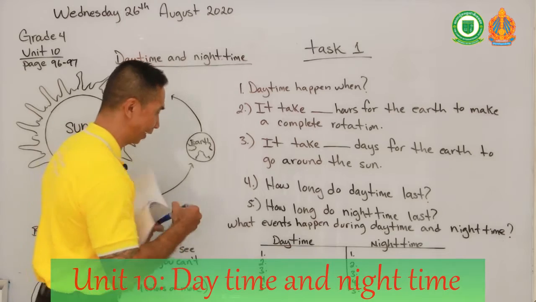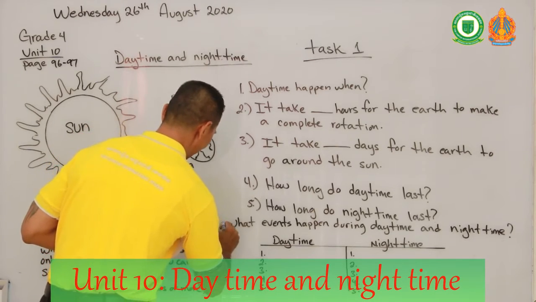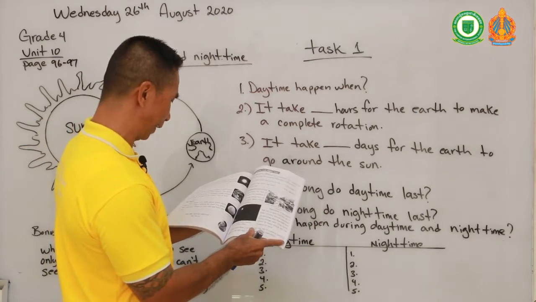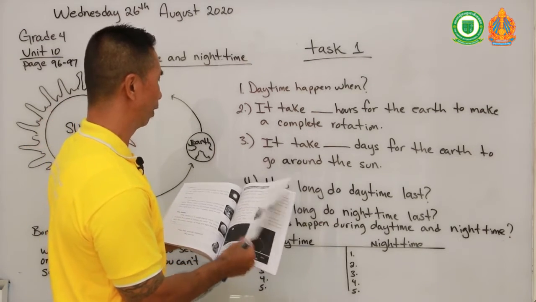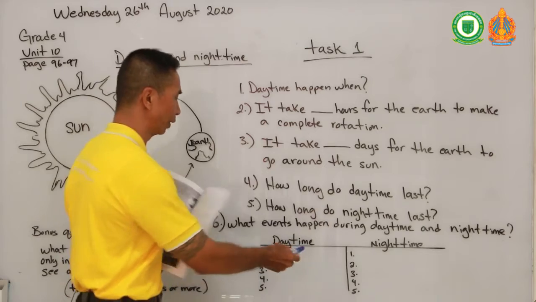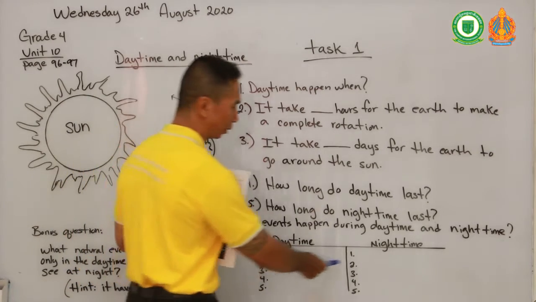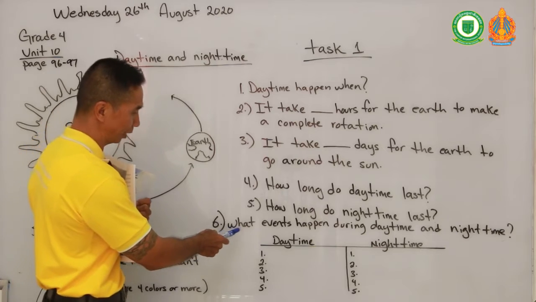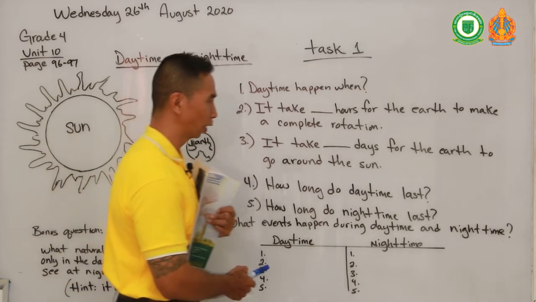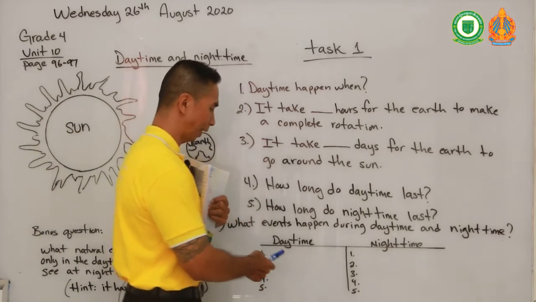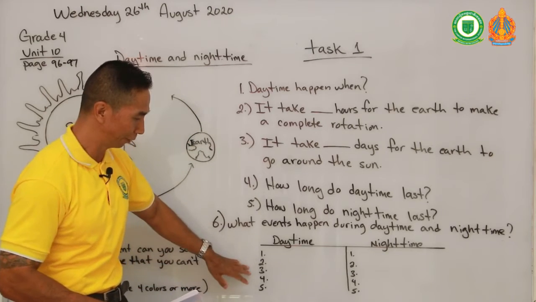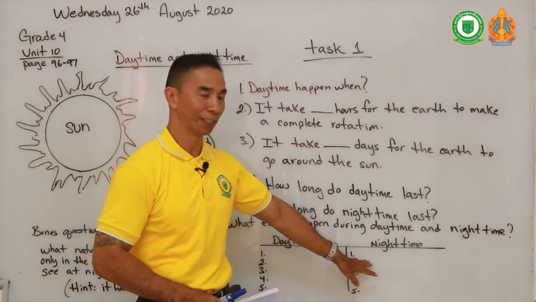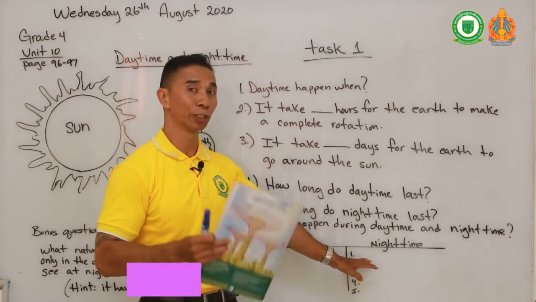And the last question here is question number 6. As you're further reading on pages 96 and 97, it also entails what happens during daytime and what happens during nighttime. So for your question number 6, the question is, what events happen during daytime and nighttime? I want you to list down at least 5 events that happen during the daytime and some events that happen during the nighttime, okay?